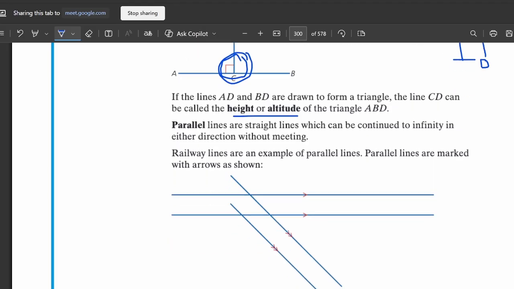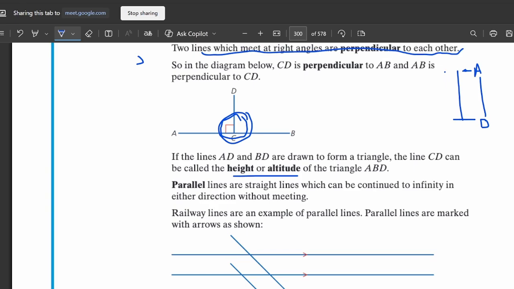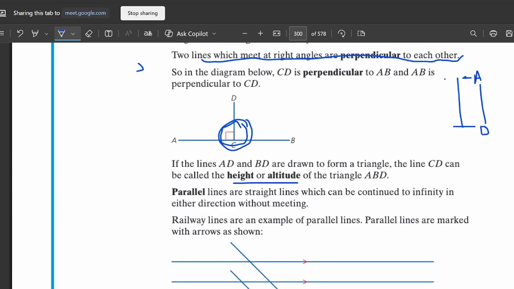In about 90 to 95% of cases, altitude and height have the same meaning. You can consider altitude the same as height, no difference.